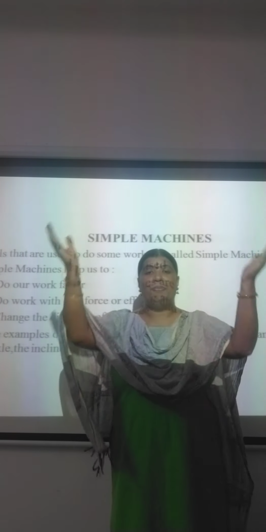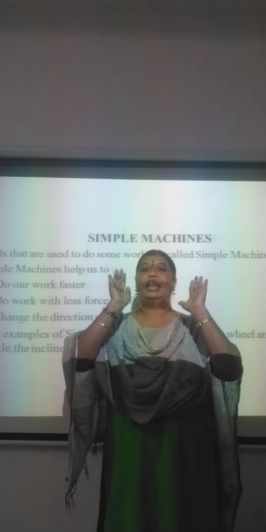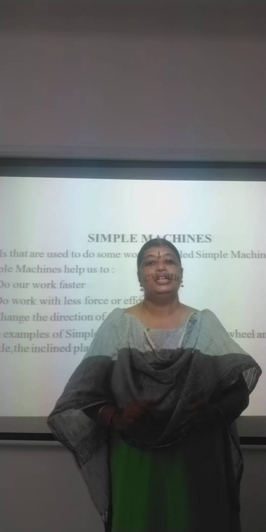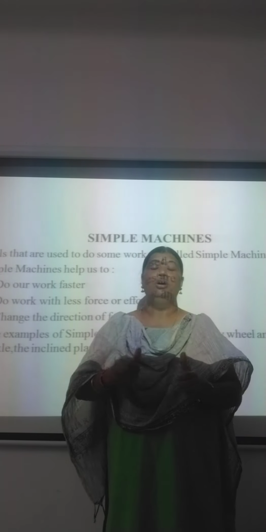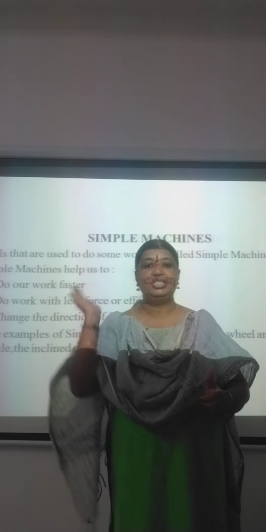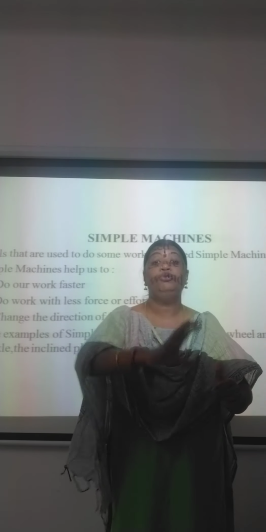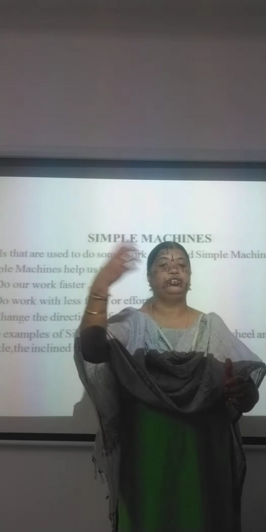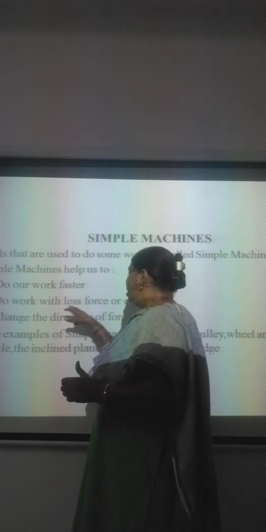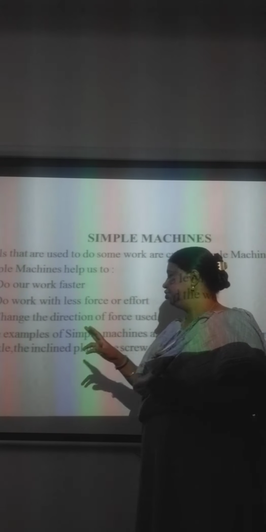Okay, I have a big boulder, a big rock. Can I go and push it with my hand? Is it possible? No. I'll use a tool, I'll use a machine which can move the rock from one position to another. Okay? Next, change the direction of force used.